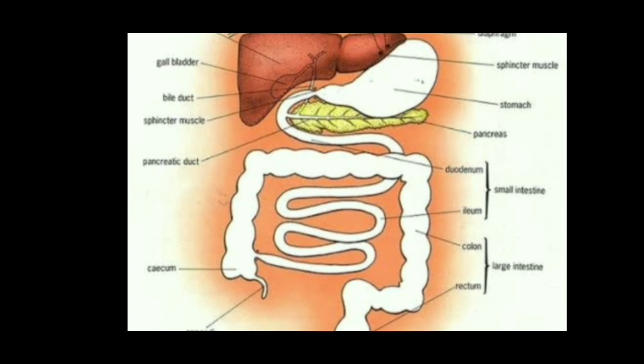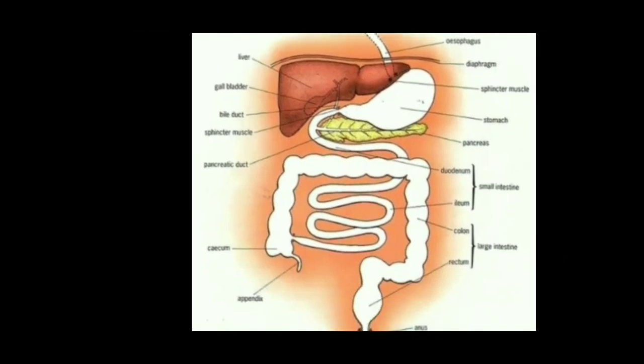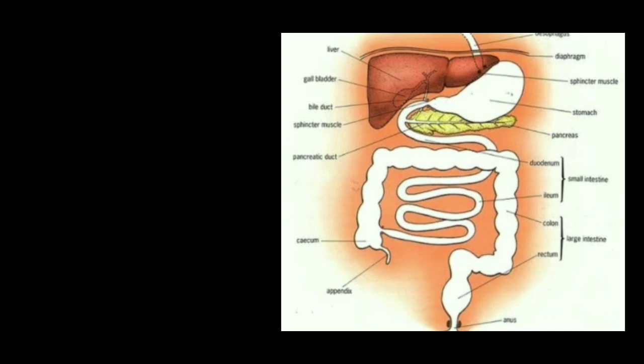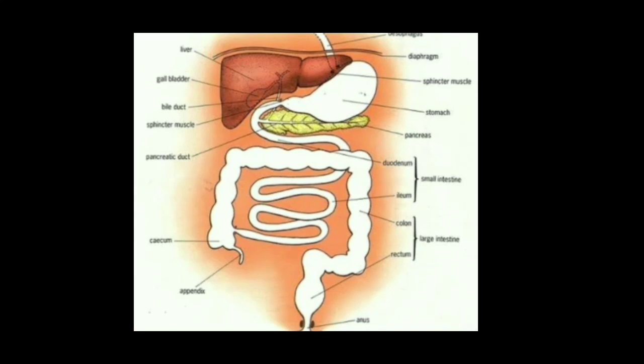Due to the action of this gastric juice, the food becomes a semi-solid form called chyme. The chyme moves to the intestine slowly through the pyloric end of the stomach. The stomach contains two ends. The upper end is called the cardiac end and the lower end is called the pyloric end. So, the stomach leads to the small intestine. In the stomach, the food particles are converted into a semi-solid form called chyme, which moves to the intestine slowly through the pyloric end.